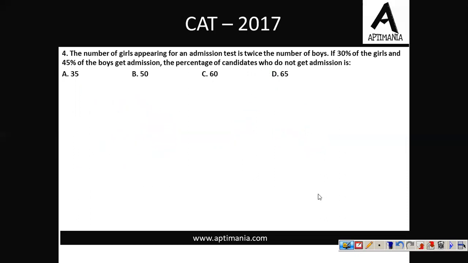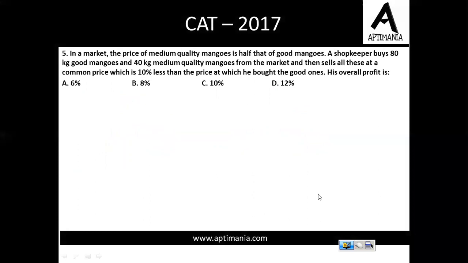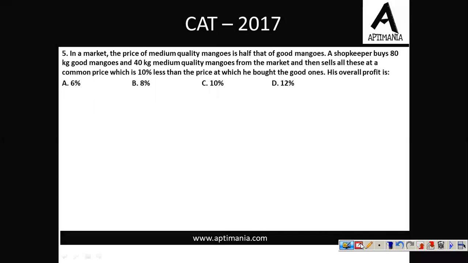Let's go ahead to the next question. Question number 5 is on the screen. In a market, the price of medium quality mangoes is half that of good quality mangoes, right? So I'm assuming a good quality mango's CP is 100. So for a medium quality mango, the CP will be 50.